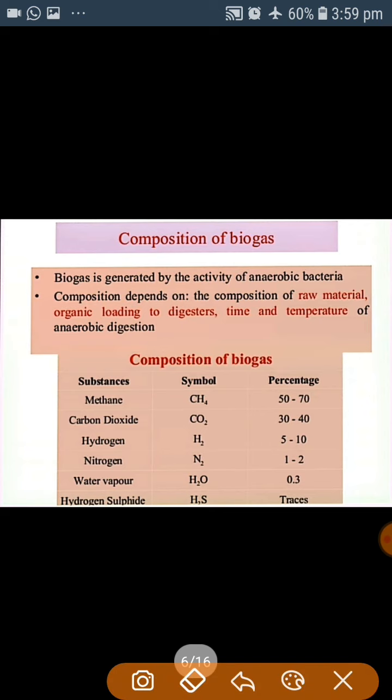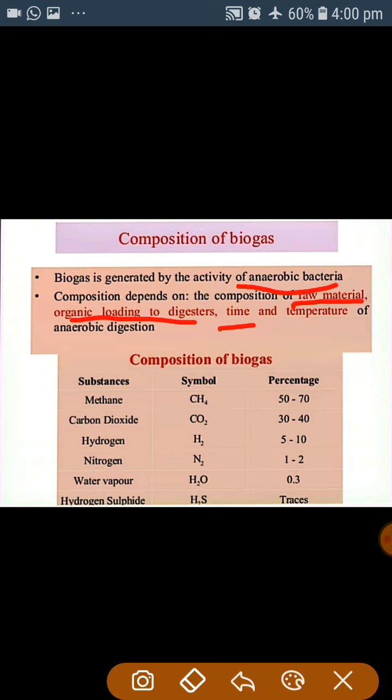Now the composition of the biogas. Biogas is formed by the activity of the methanogens bacteria. The composition of the biogas depends upon the raw material. Second, it depends on the organic loading to the digester. Third, it depends upon the time of anaerobic digestion and the temperature of anaerobic digestion. The composition of biogas varies depending upon these conditions.